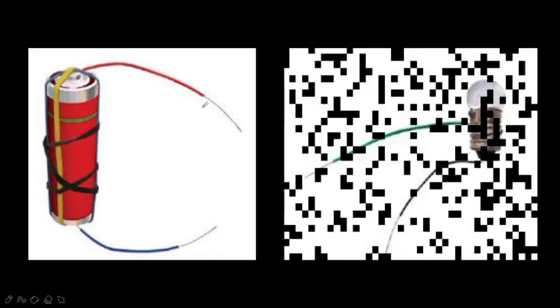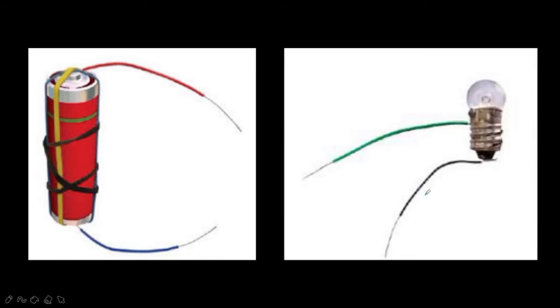Then take 4 equal lengths of wire of different colors. In this picture, how many colored wires do we have? One is red and another one is blue, right? In the other picture you can see black and green wire. So take 4 lengths of electric wire with differently colored plastic coverings: red, blue, green and black.